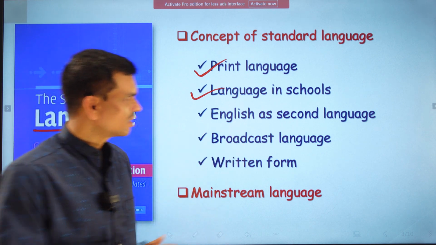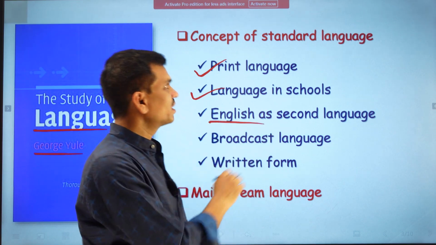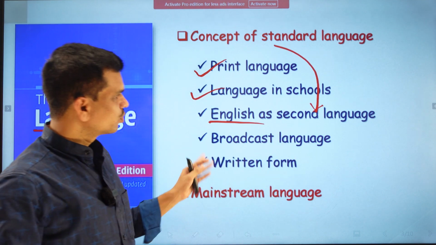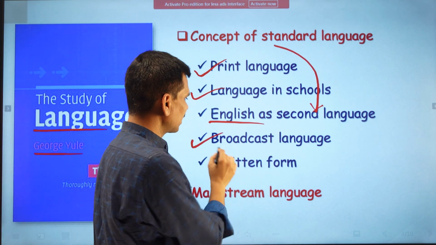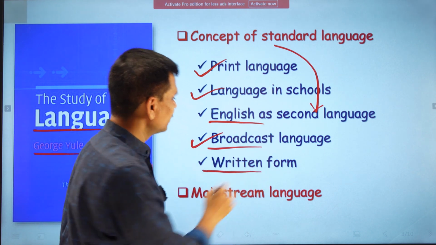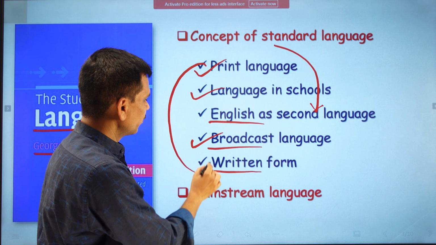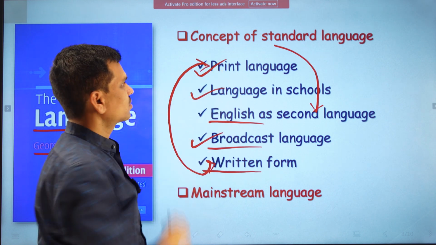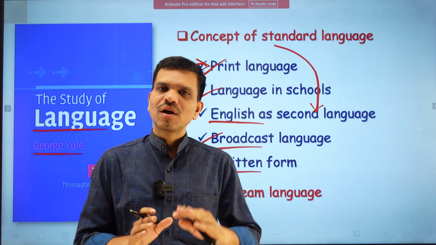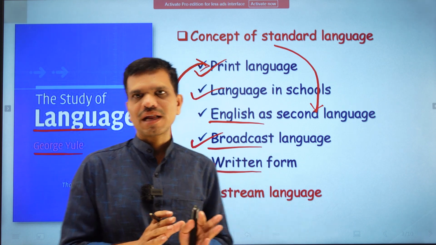And when we talk about English as a second language, we are referring to this standard version of language. Then we also have the language of broadcast, which is also called standard language, and whatever written or print form we have is nothing but the standard language, a language which is accepted by most of the people or most of the speakers of that particular language.